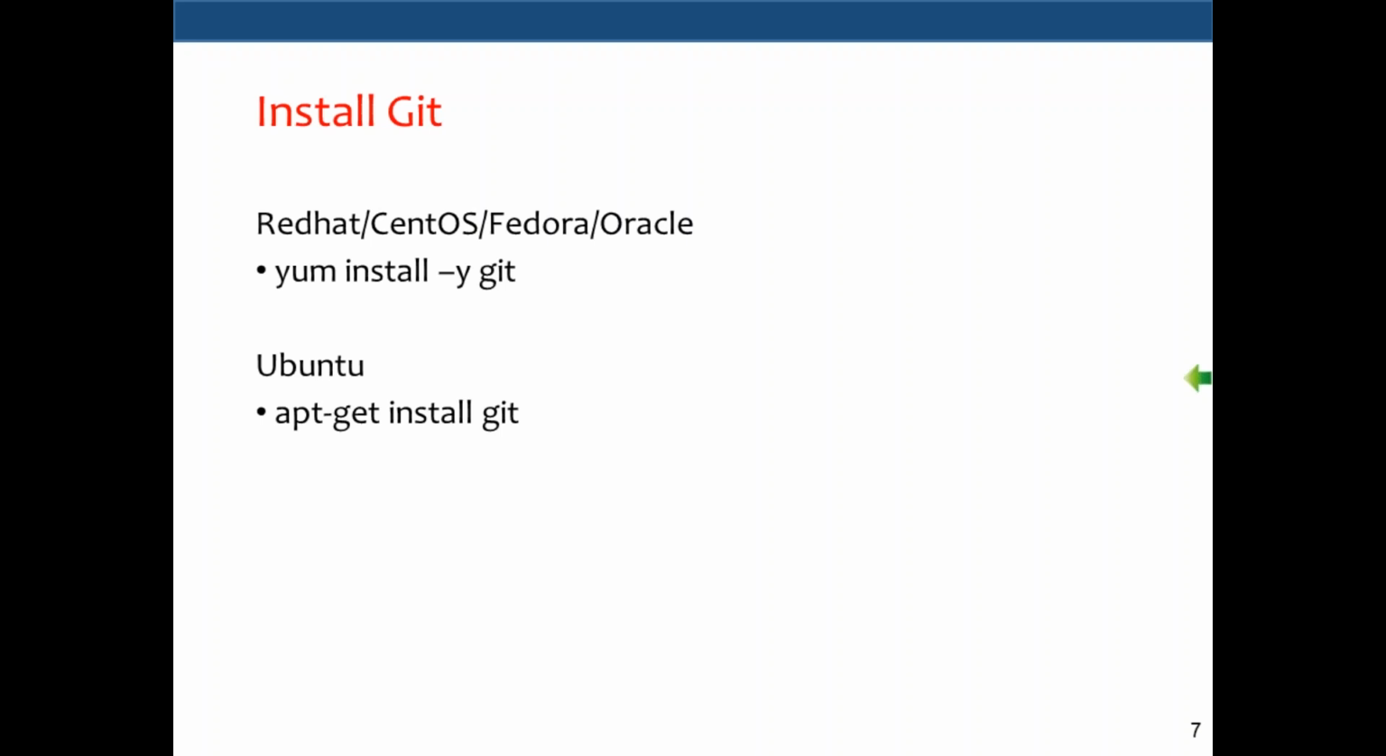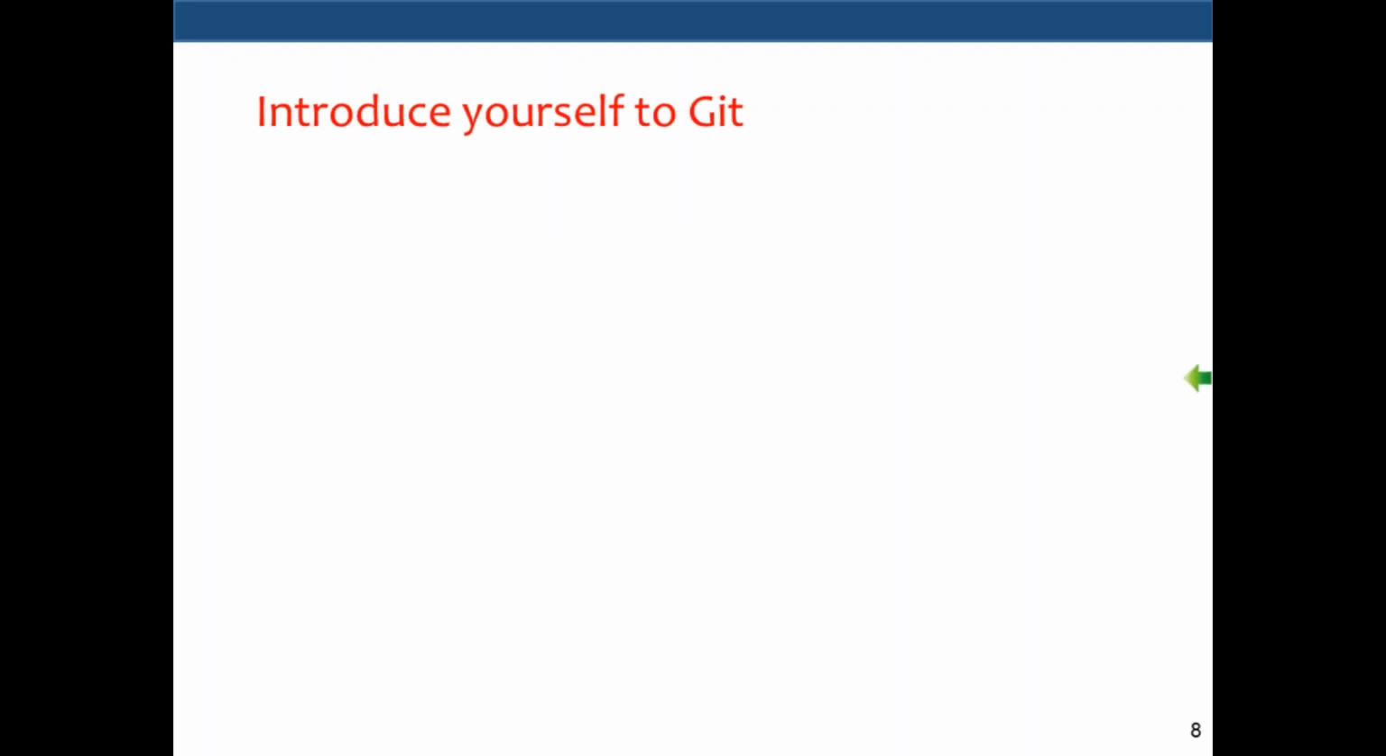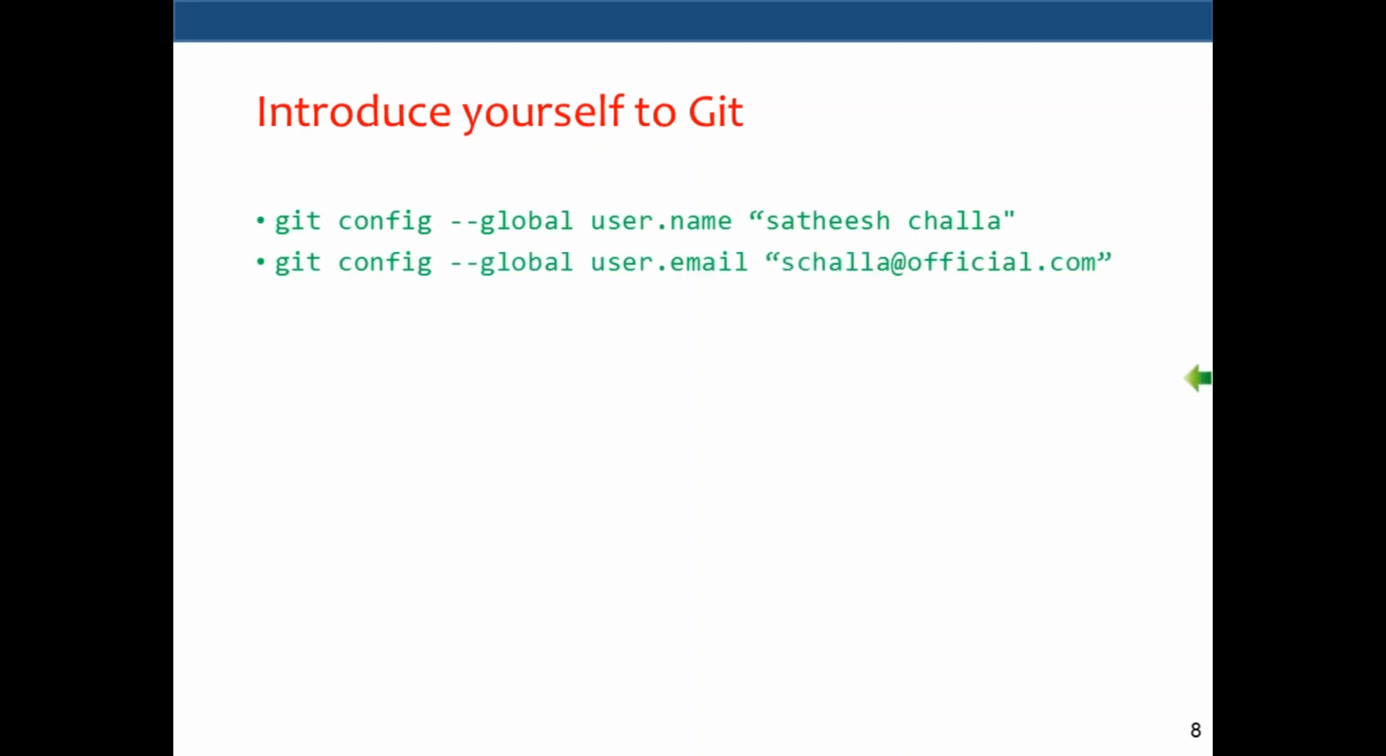Once you install Git, it gives you a command, git. You can say git help if you want to find the usage. The first and foremost important thing is you have to introduce yourself to Git. You are part of a team, and every time you make changes, Git has to track who has done them. For that, we use this command where we write the developer's name: git config --global user.name Satish, and we can also give our email like this.